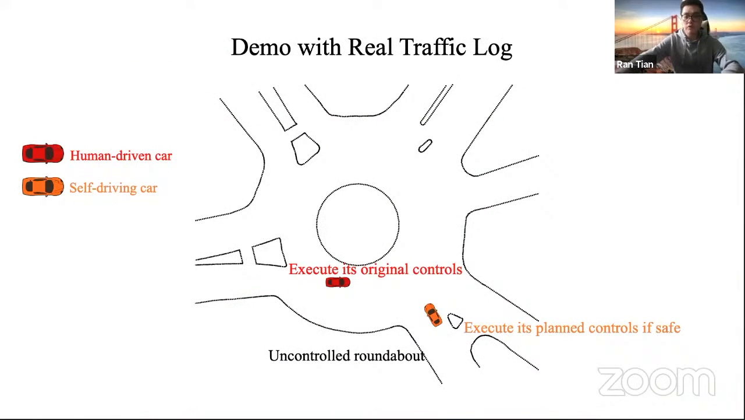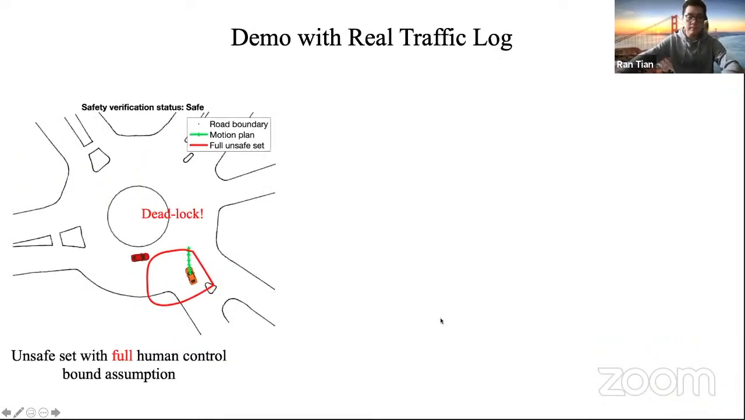To demonstrate how our approach can make safety verification less conservative, we extract an interaction from real traffic data. The red car is a human-driven car, and it always executes its original controls from the data. And the orange car is a self-driving car that executes its planned motion if safe. So in this experiment, we compute an unsafe set assuming the human has full control bound. As you can see, the self-driving car is stuck due to the overly conservative unsafe set, even though the human-driven car is willing to yield.